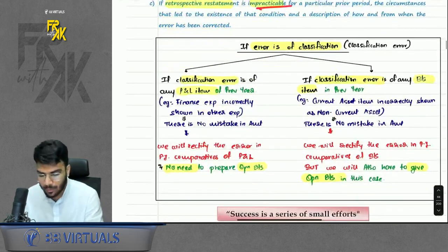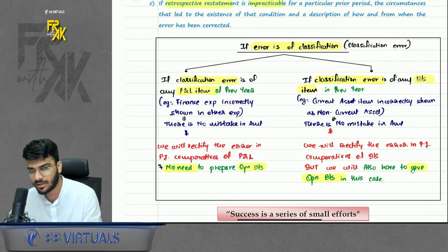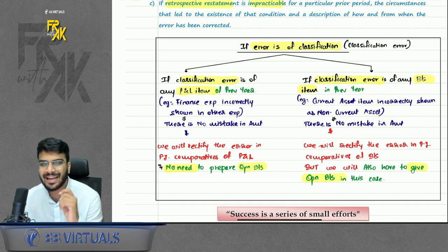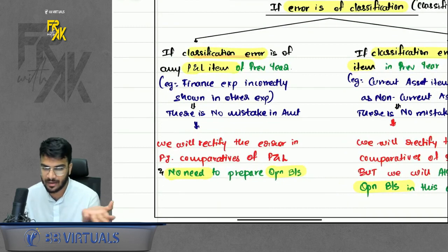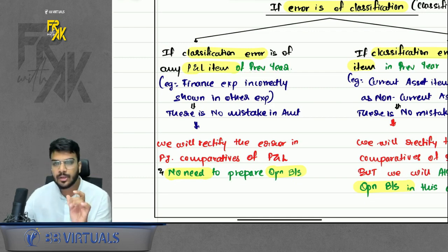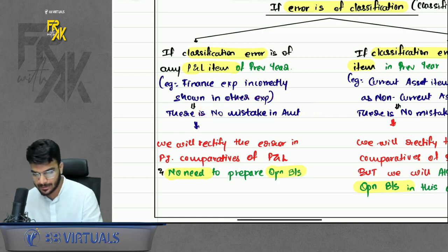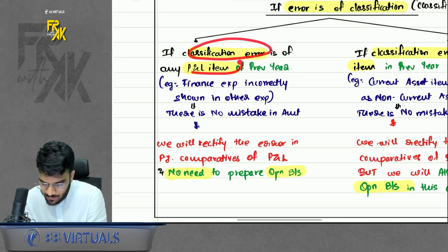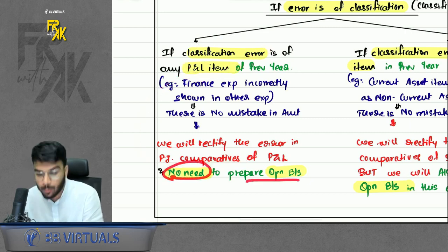Now, an important point here. There is something known as classification error. What is the meaning of classification error? It means you incorrectly classified a particular item. For example, if the classification error is of a P&L item and it relates to the previous year, such as classifying a finance expense under other expenses, the classification went wrong but there is no mistake in the amount. You will rectify the error in the previous year's comparative P&L. No need to prepare the opening balance sheet.